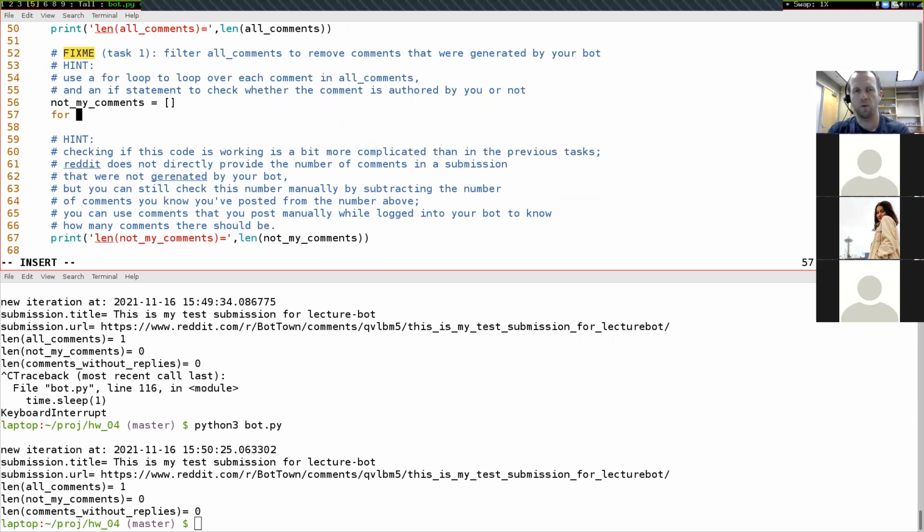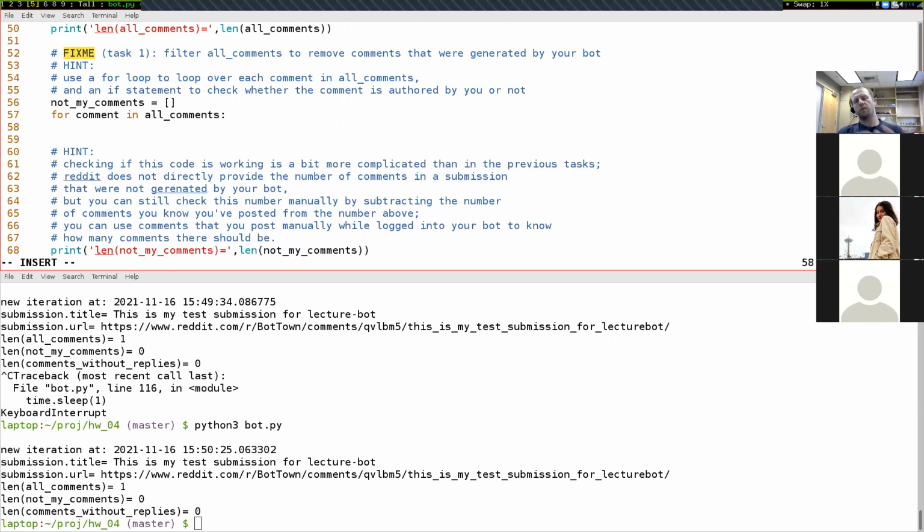So we'll do a for loop over all the comments, for comment in all comments. We want to remove the comments that are not my comments. And eventually what we're going to be doing is building up a list of all of the comments that it makes sense for me to reply to. The reason that I'm removing my comments is because I don't want to reply to my own comment. That's why we're removing comments that I actually made.